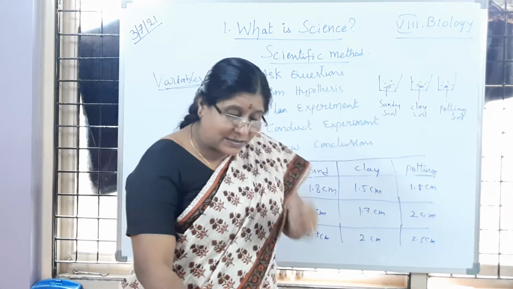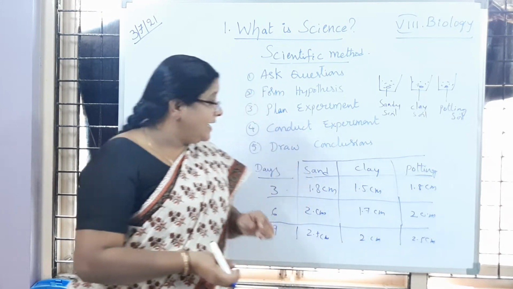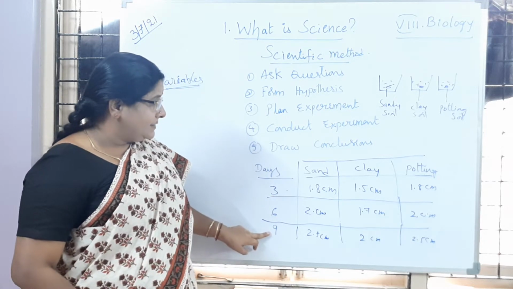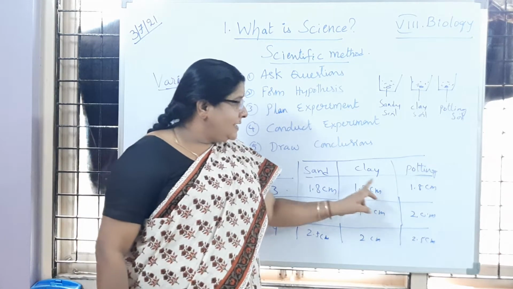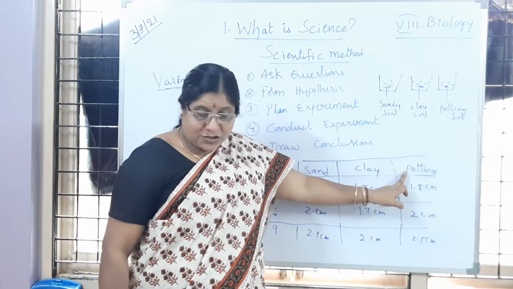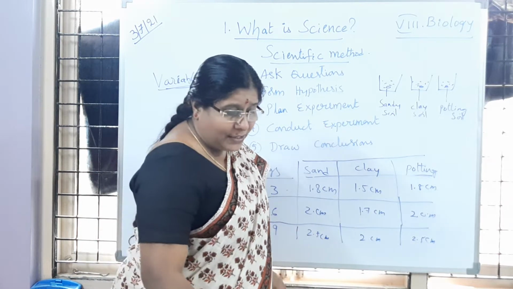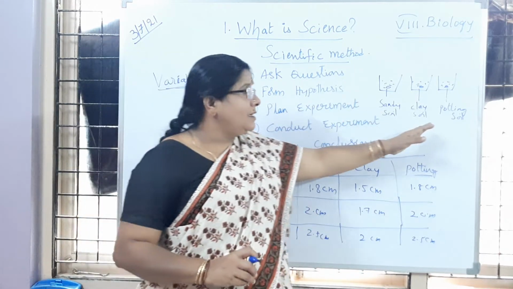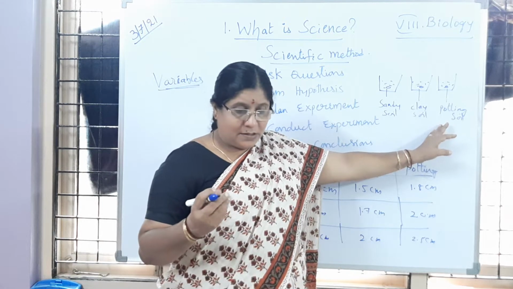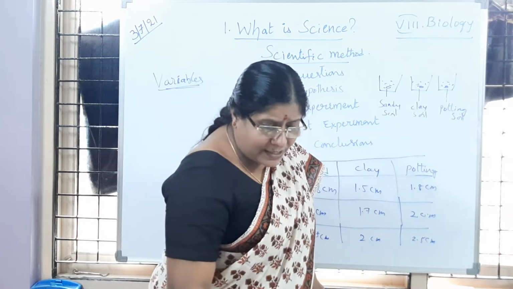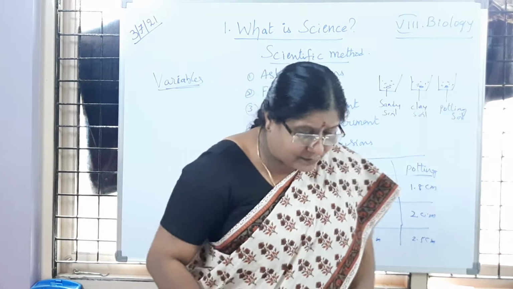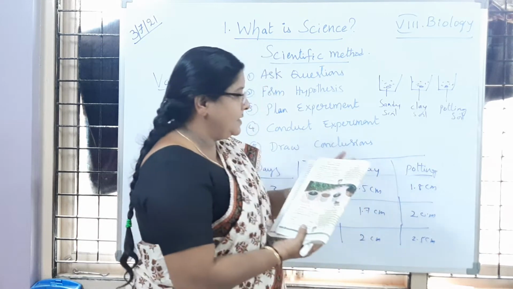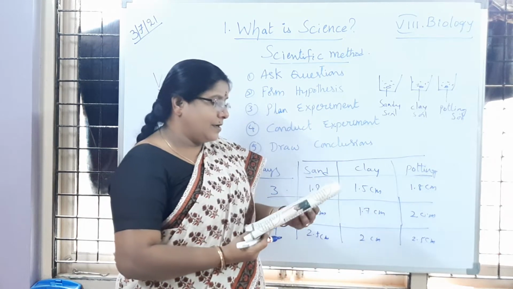Then when he observed the height of the plants on the 3rd day, 6th day or 9th day, in sand soil, clay soil, then potting soil, he proved that potting soil is suitable for sprouting. Is it clear to children? So analyze the data you gathered, then make charts and tables. This is a table. Graphs also we can use for conclusions.